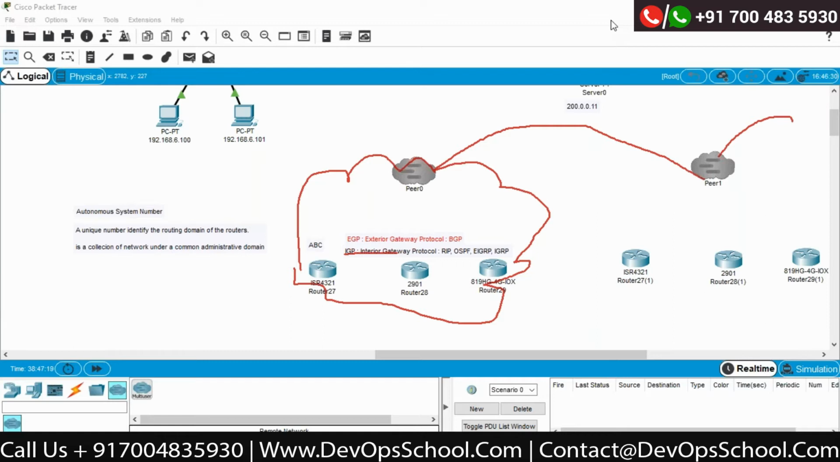So the BGP protocol helps us with communication between two different autonomous systems, which are public, I'm talking about. This is called the autonomous system number. I will tell you the value for that. You can see once again, the range starts from 1 to 65,535. This is the total range.